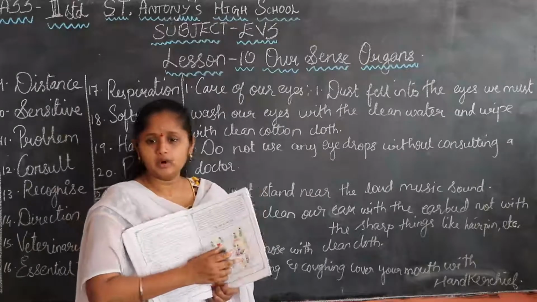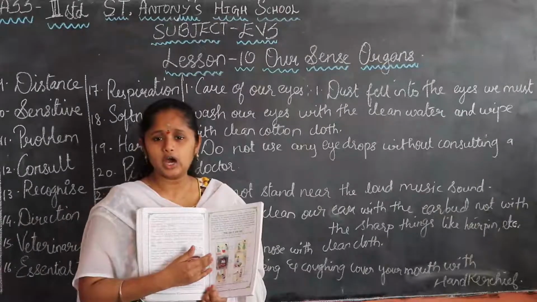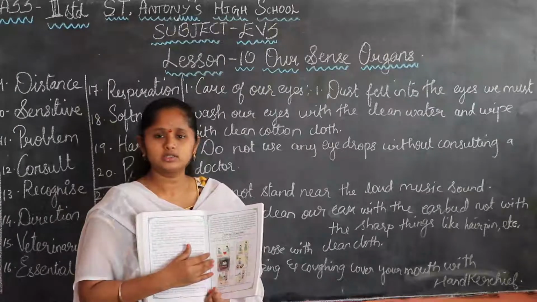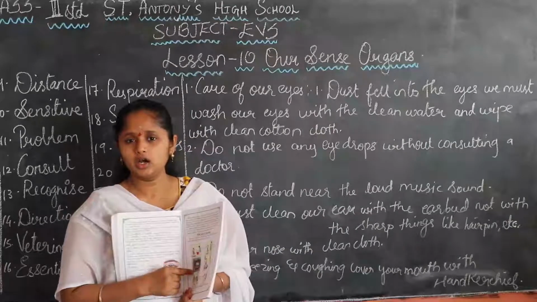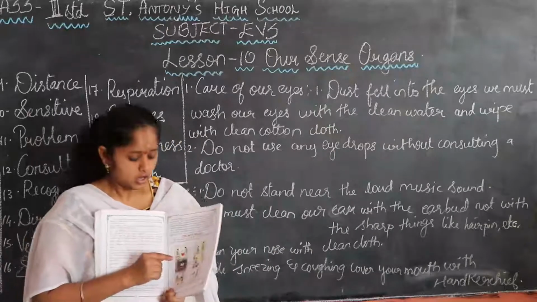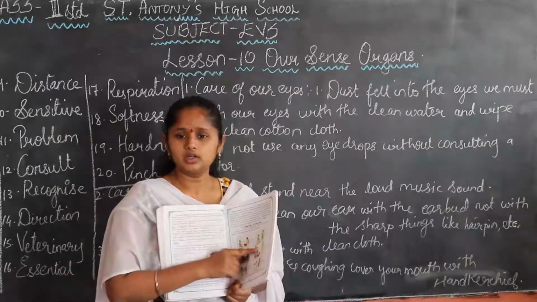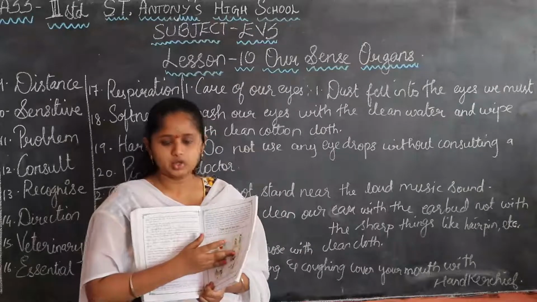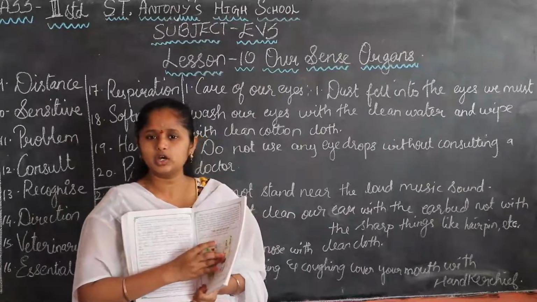Here, a boy is sitting in a dark room and studying. Is it correct, children? No, we must not sit in a dark place. We must sit in a ventilated place where the windows are open.